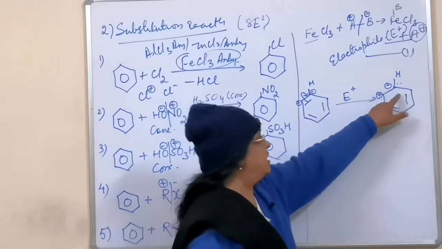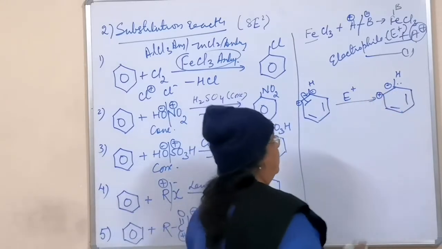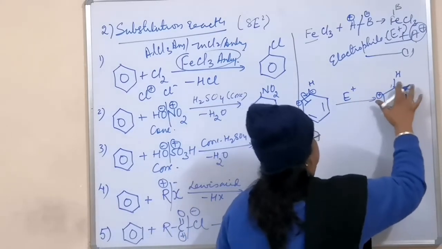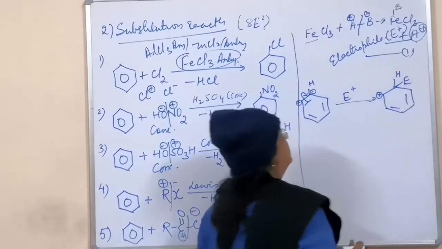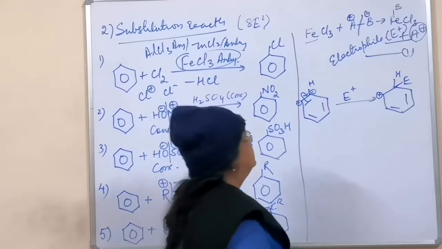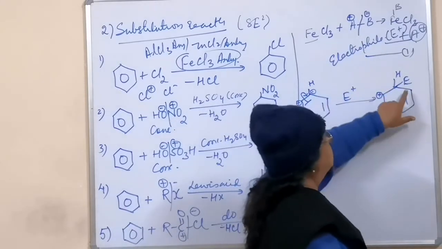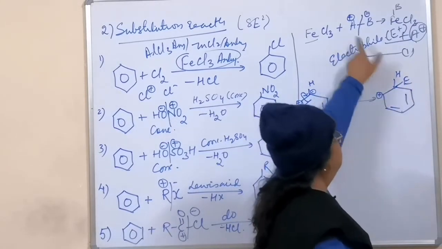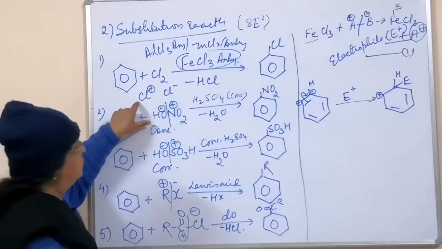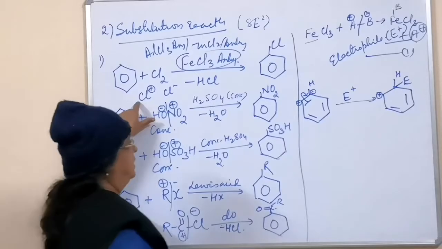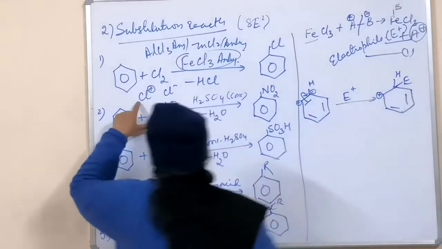Because of this negative charge, lone pair, the electrophile attacks here and is getting attached. So this step is not shown directly, E is attached. Electrophile is attached means here E is attached. E represents A plus in this case, and in this case, if it is chlorination, then Cl will be there.